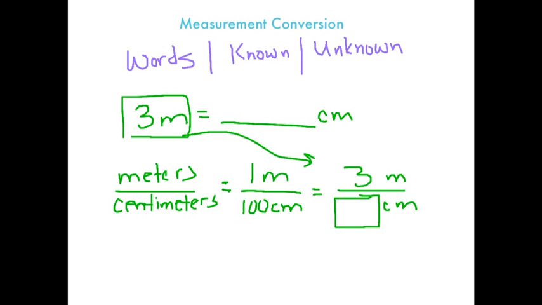Same thing, looks pretty easy. Equivalent fractions. So 1 times 3, and I'm going to do the same on the bottom. 3 times 100 is 300. Yay! Okay, will this work with customary too?